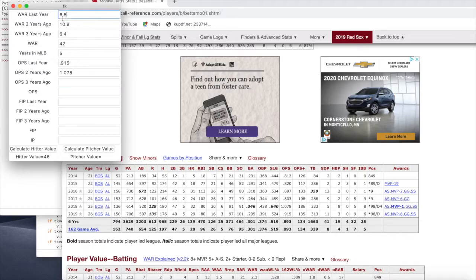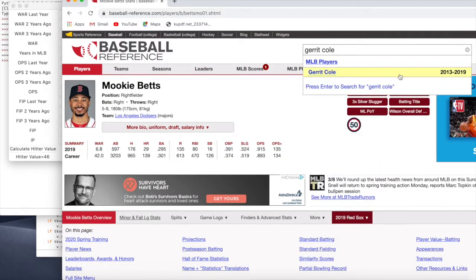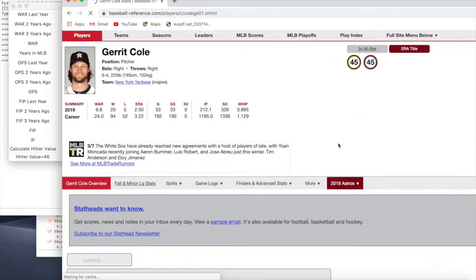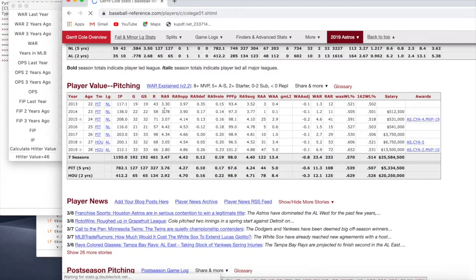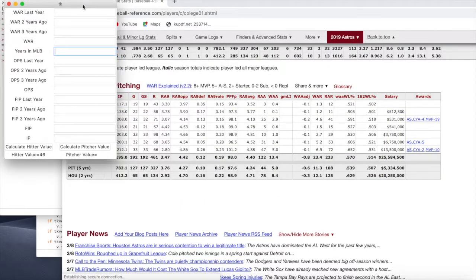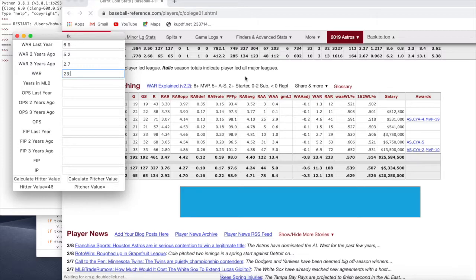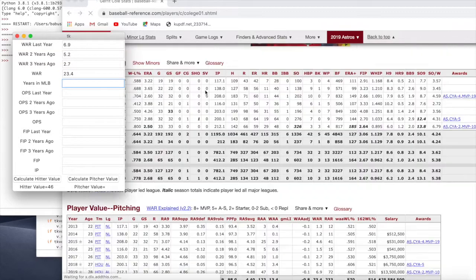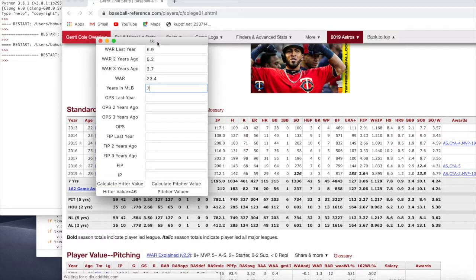Now, if the user wanted to find the value of a pitcher, say we take Gerrit Cole as an example, who's one of the best pitchers in baseball. His wins above replacement last year was 6.9, and then 5.2, and then 2.7, and then total it would be 23.4. And he has been in the MLB for 7 years.